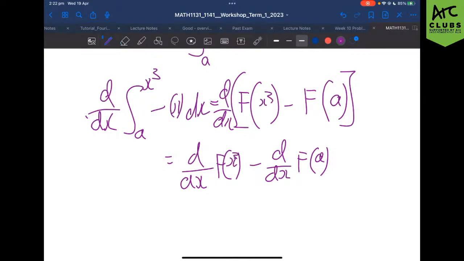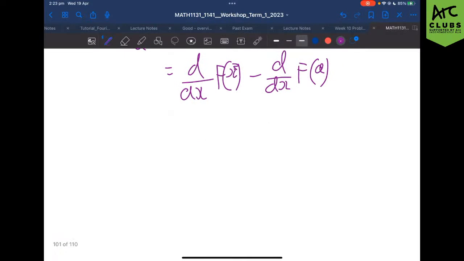So when we take the derivative of big F of x cubed, we need to take the derivative of big F, but because we're using the chain rule, we also have to multiply it by the derivative of little x cubed as well. Does that make sense to everyone? You can imagine, we don't know what big F is, but this could be sine of x cubed. And when you take the derivative of sine of x cubed, you have to take the derivative of both the sine and also the x cubed. Does that make sense to everyone? Okay, so let's do that.